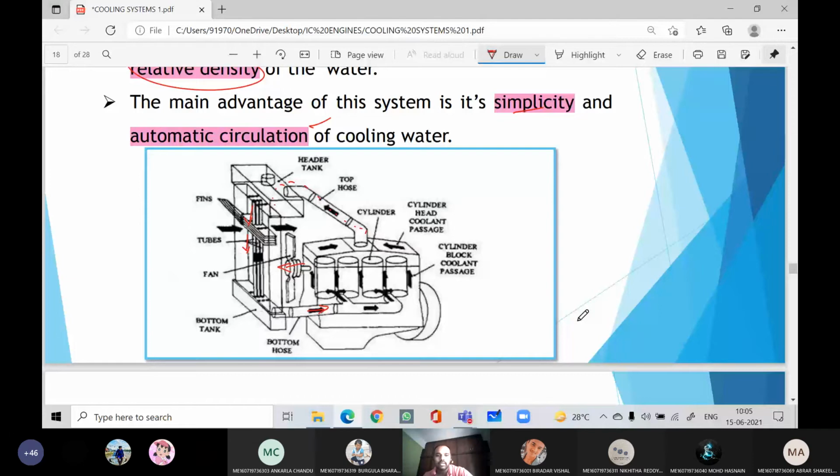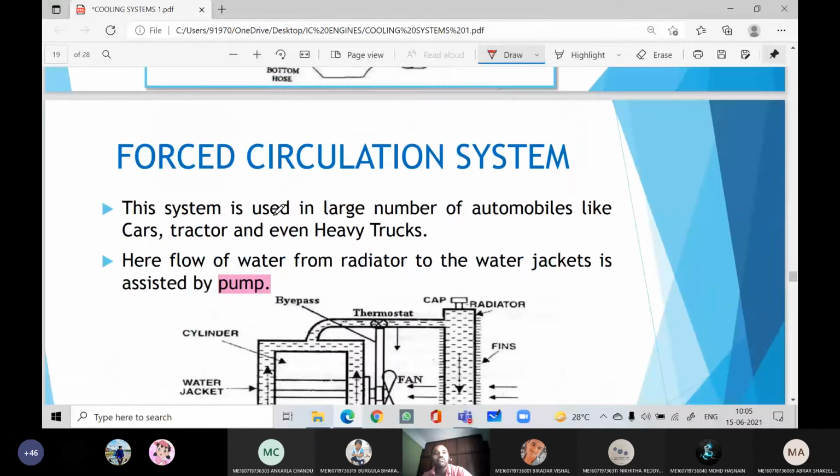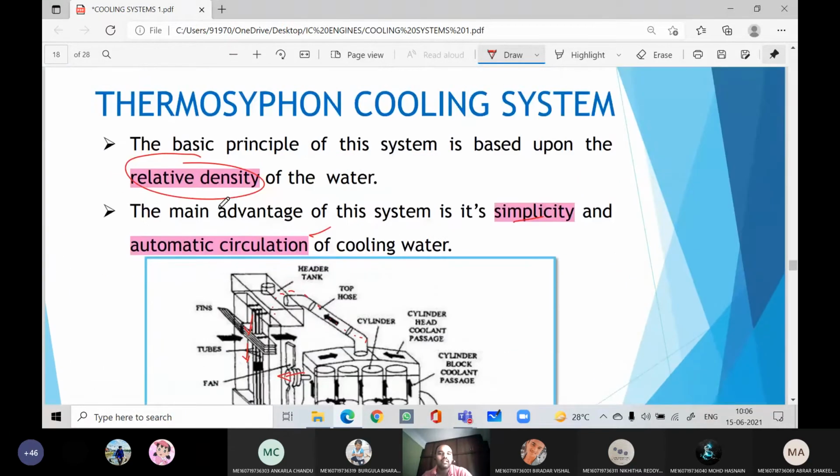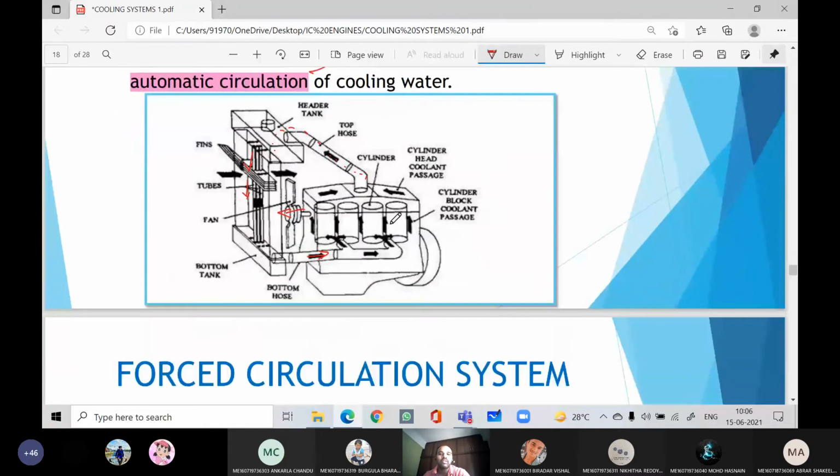Next we have the forced circulation system. In forced circulation, the only difference is that here we are using pumps. Now, where will we use this thermosiphon? Thermosiphon will be used for lighter vehicles.